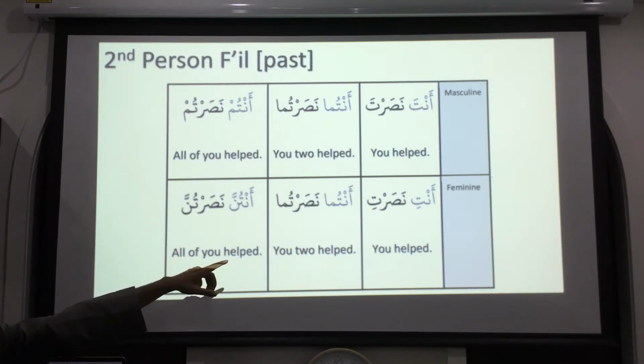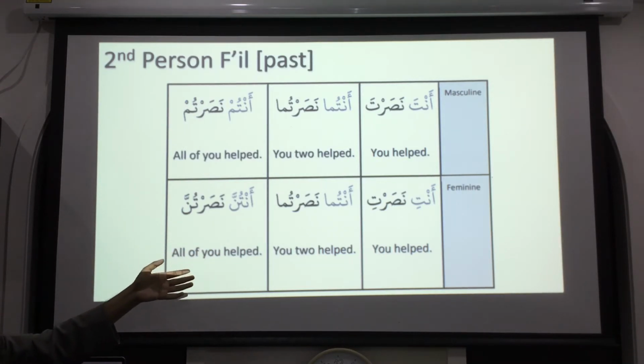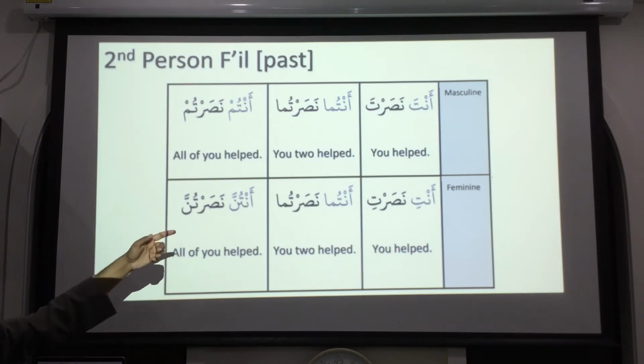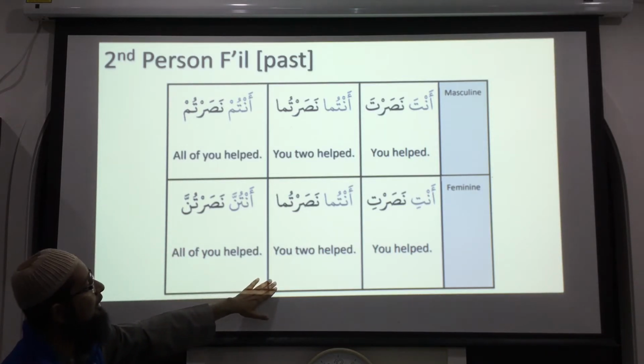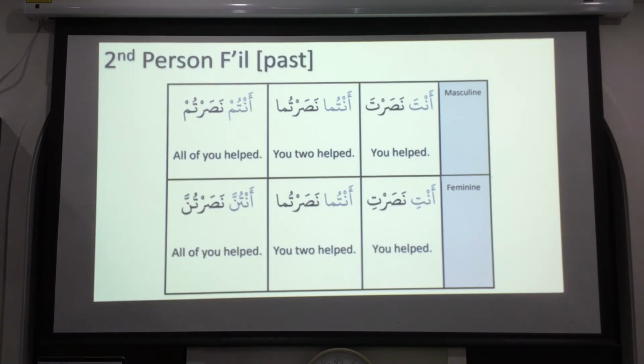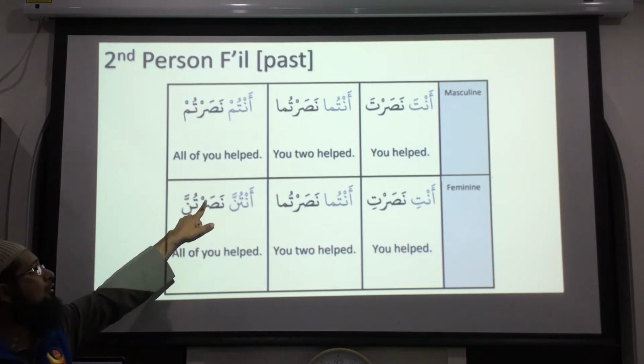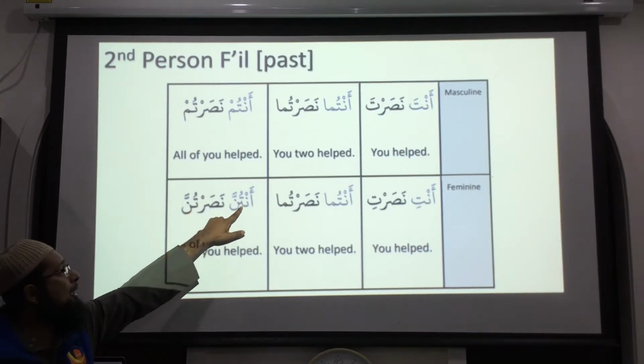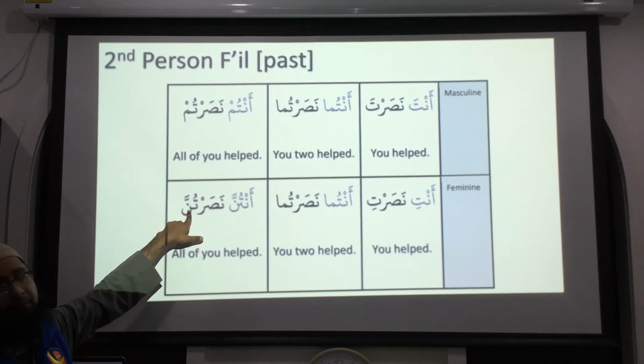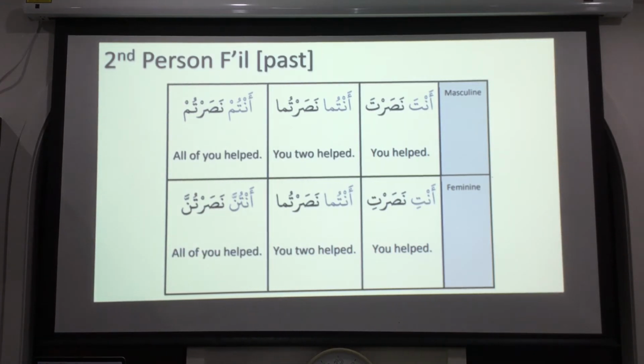Okay. Then anti, obviously it's going to be nasarti. Antuma, nasartuma again, the same as this one. And look at the second person, nasartuma is the same. Third person dual is different. Remember, one was nasara with an alif, another was nasarata, there's an extra ta. But here it's the same, tuma, tuma. See, nasartuma. And antunna, all of you women helped, is nasartunna. Same thing, the ra still has a sukun. Just add the tunna part with this part. Simple to remember, okay? It's not very difficult to remember.